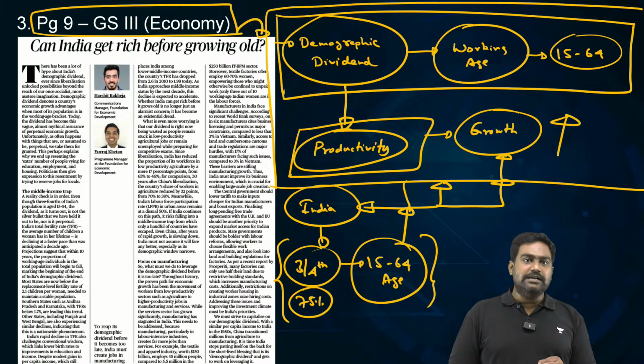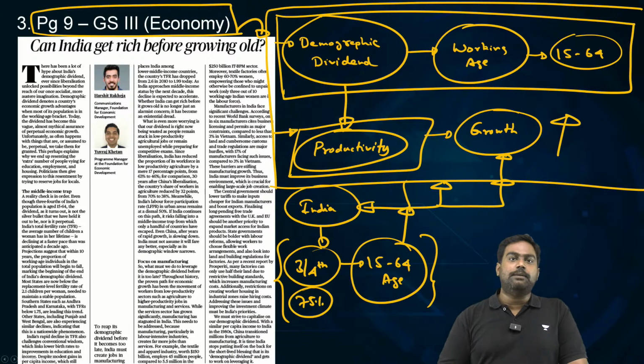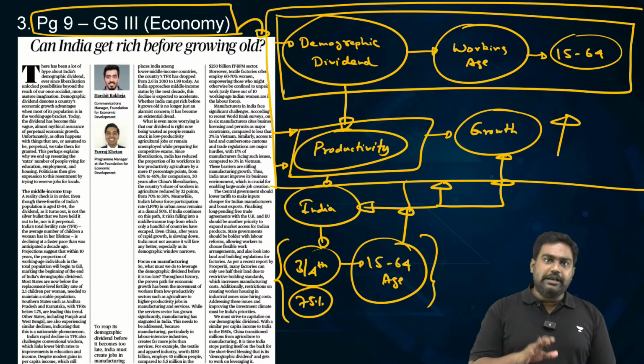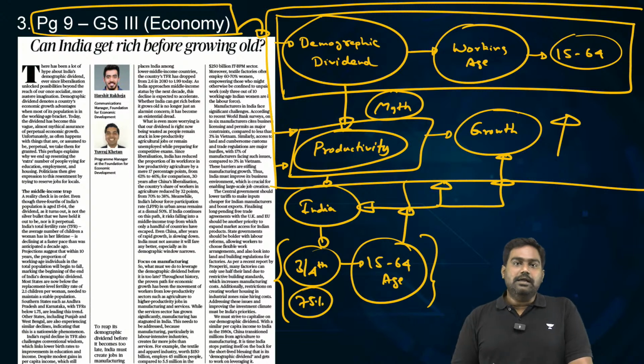This is the future that everyone talks about. In fact, for the last 30 years, all of us have been hearing about this. Since our childhood days as well, everyone would say that India has a great demographic dividend in the coming years, and the coming century would be dominated by India. India would rule and dominate the world. Yes, this assumption could be correct, but it's also important to understand that if you don't harness the dividend, if you don't take the right measures, this could just become a myth.